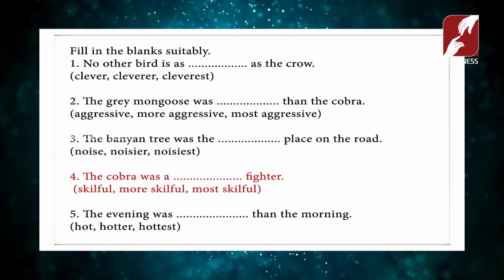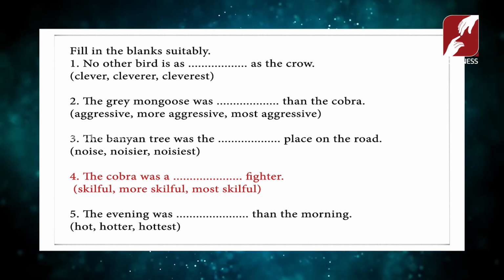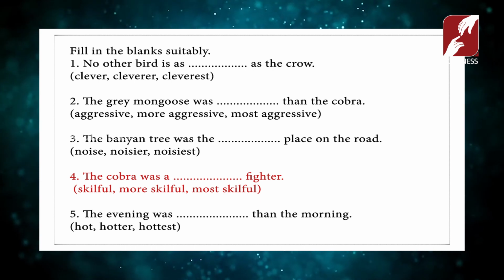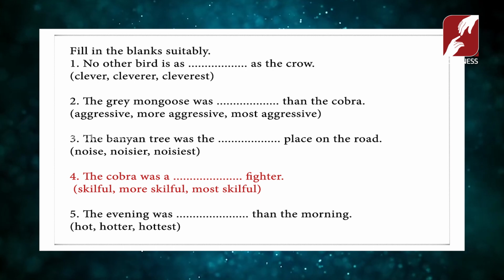The cobra was a dash fighter. What kind of sentence it is? Yeah, it's a positive degree. Then what will be the answer? The cobra was a skillful fighter.